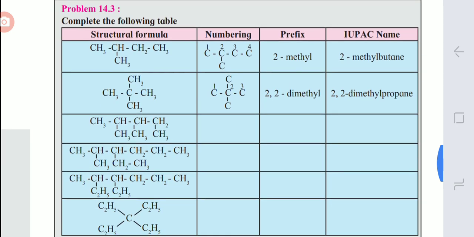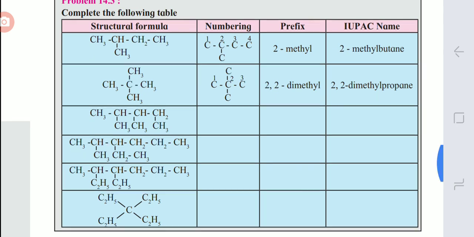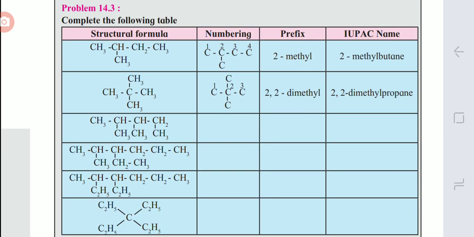Here some prefixes are mentioned in your compound with their IUPAC names. So write down these structures, identify the prefix and IUPAC name, and tell me in the next lecture if you have doubt.